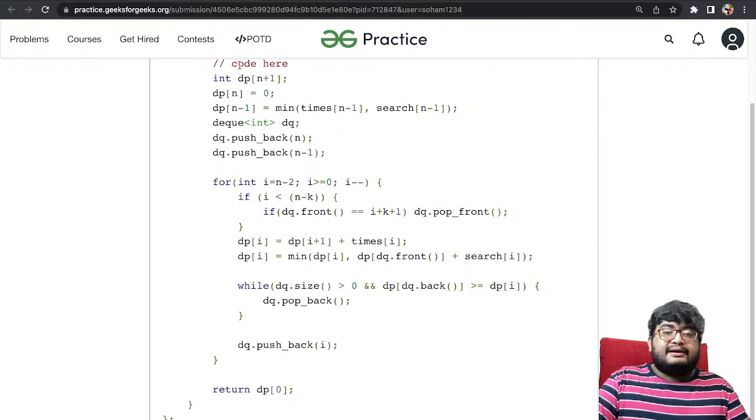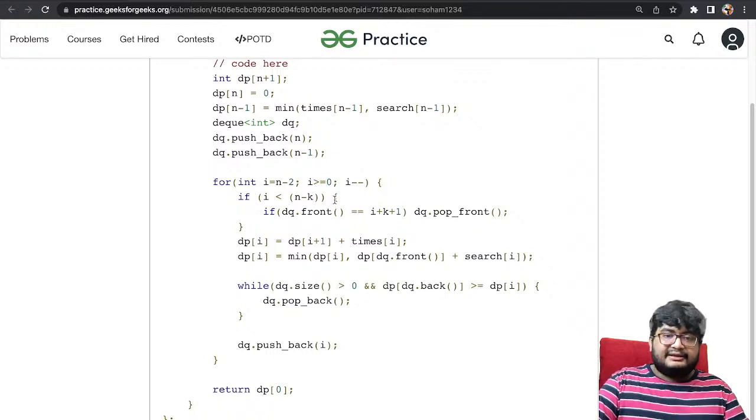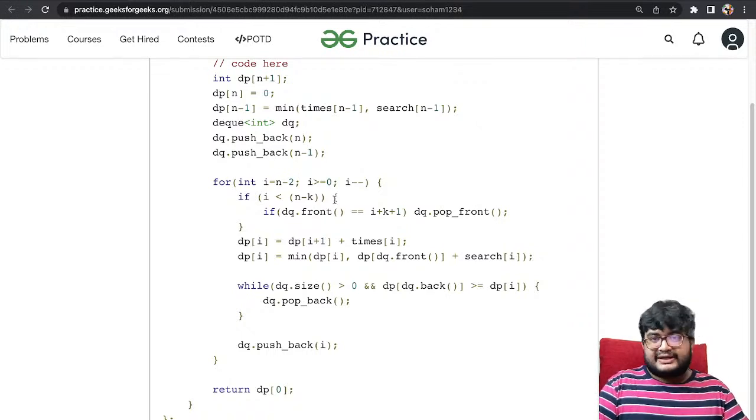Again, I'm not talking about how we are doing a sliding window minimum. How does sliding window minimum work? That is something that you should already know. If you don't know, there's a LeetCode question. It's a very popular one. There are so many videos out there for it. Just learn about how to compute sliding window minimum. There is a GeeksforGeeks article as well.